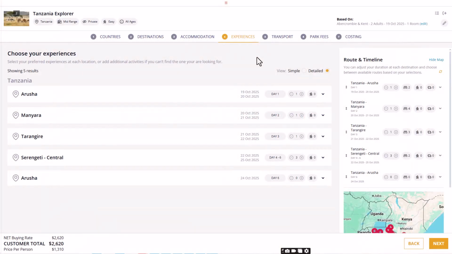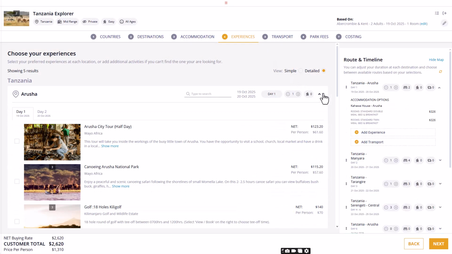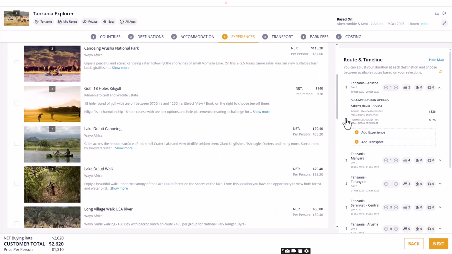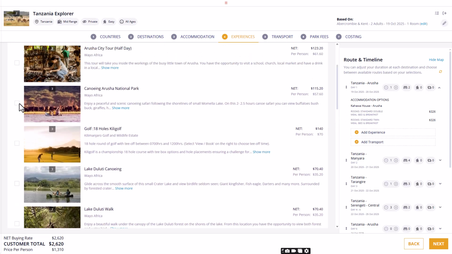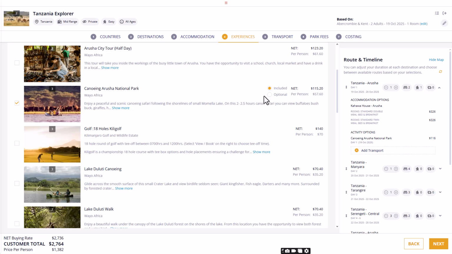Now we will add experiences. We'll start with Arusha, where you'll see a list of available activities. We can select any of the activities listed as either optional or included. Included experiences will be added on to the overall package price, whereas optional experiences will be available to be selected on the booking page, and their costs will be added onto the total package price.